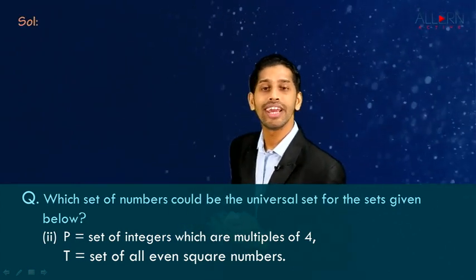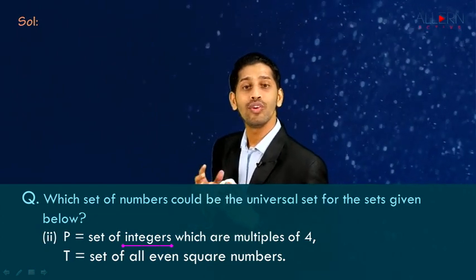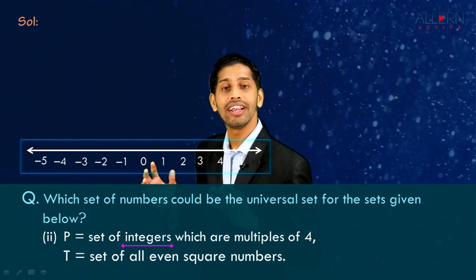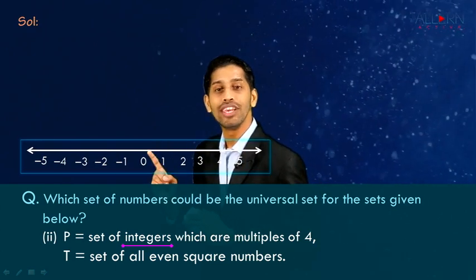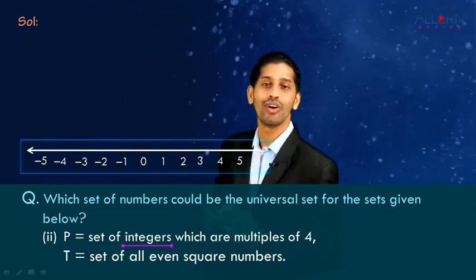So very first set is set P. It is set of integers. So we know that integers are always represented on a number line. We have 0 at center. We have negative numbers on left side and positive numbers on right side.